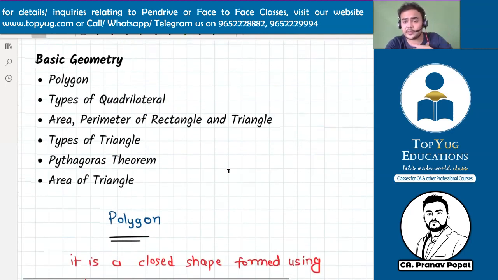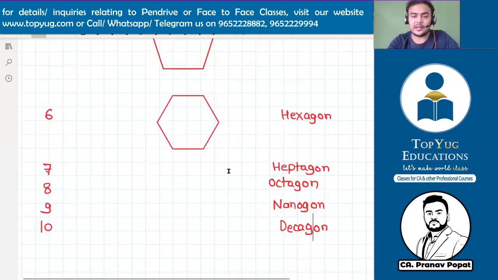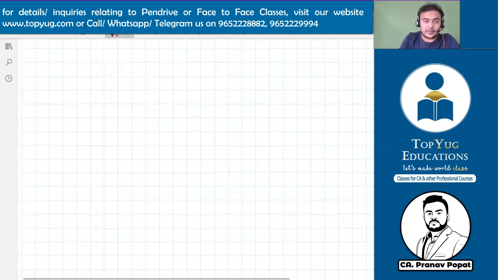Now for us, the most important types of polygon are only two. One is the triangle, one is the quadrilateral. So for the first few minutes, we'll discuss quadrilateral only. Let's come to quadrilateral as a section altogether.